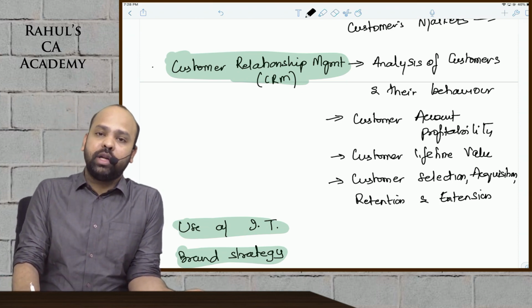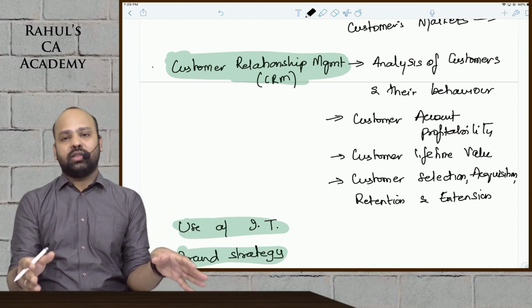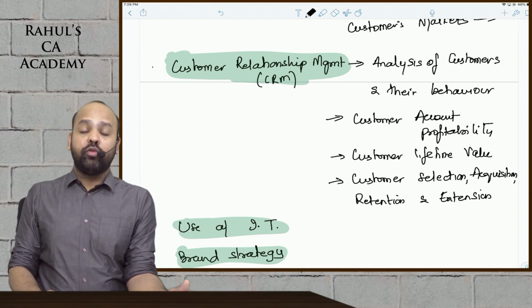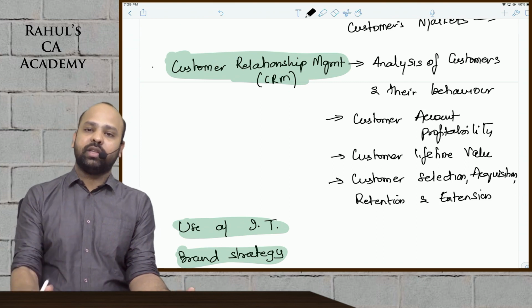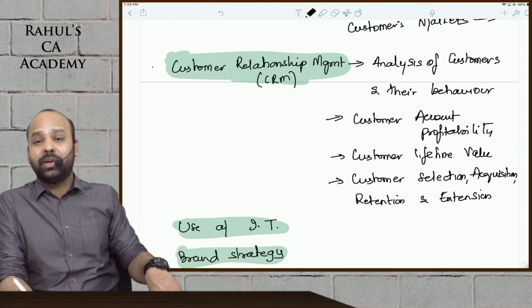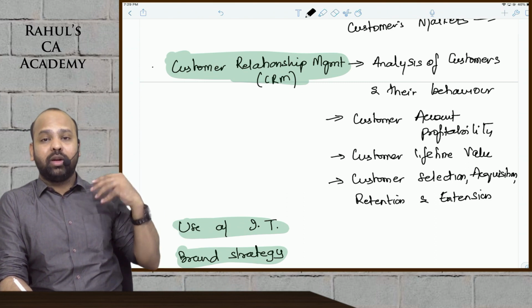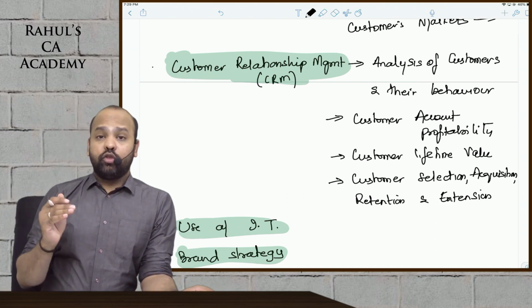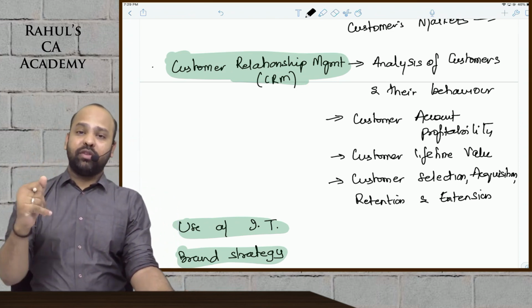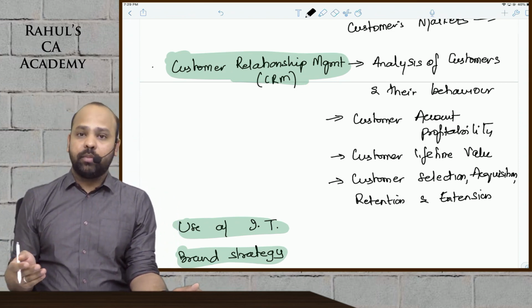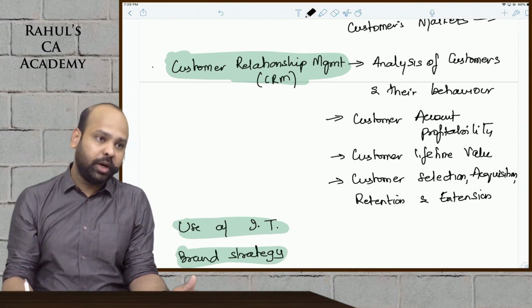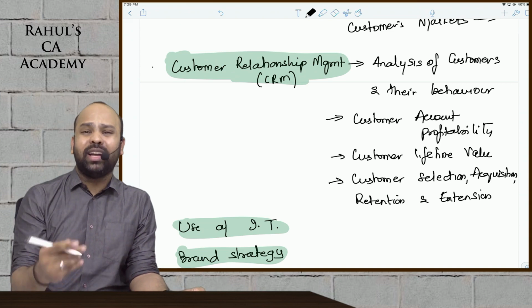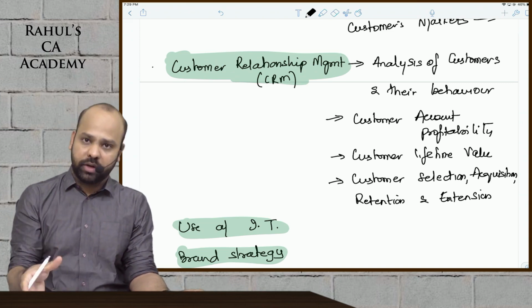Customer account profitability, beta, is trying to segregate your customers, guys, into different categories, and then trying to evaluate the attractiveness of each category. It's like how a bank divides their customers, beta, into gold, platinum level, gold and jo bhi, beta, silver level, ye sab beta. Theek hai. So when you reach a particular level, beta, the kind of services that you get would obviously differ, because you are contributing a lot to the profitability of that company. That is customer account profitability, guys. It plays a very important role in identifying where you should be putting in your efforts.